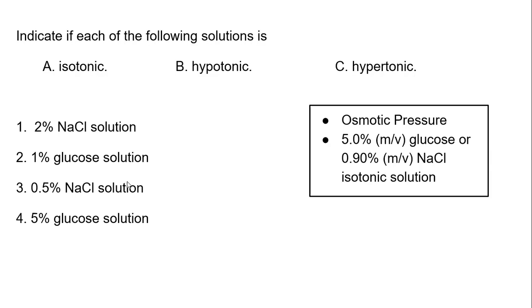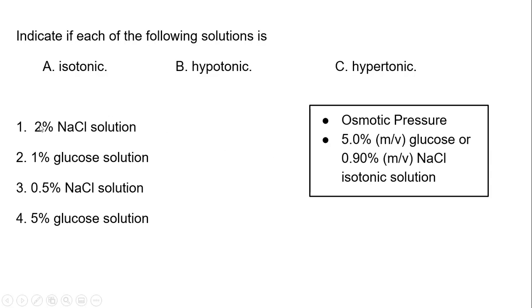So here I've listed from the previous slide two important solutions that are isotonic. That means that they match the osmotic pressure of the body. And now we have different values. So here we have a 2% sodium chloride solution. If we take a look over here, we can see that the isotonic is 0.9%.